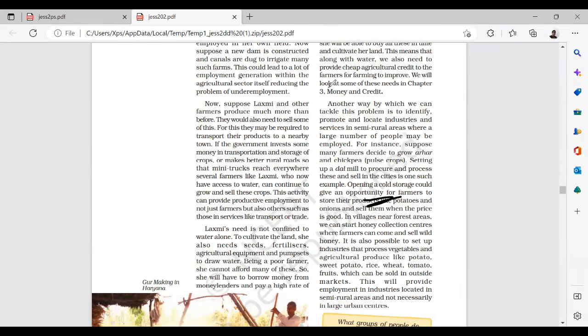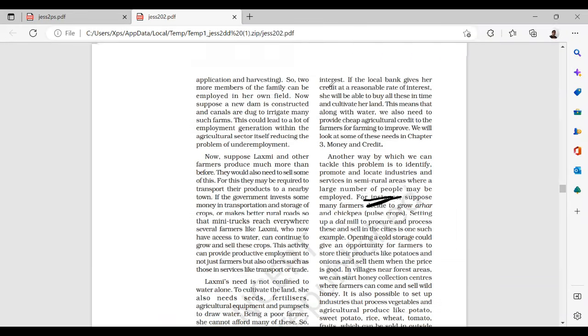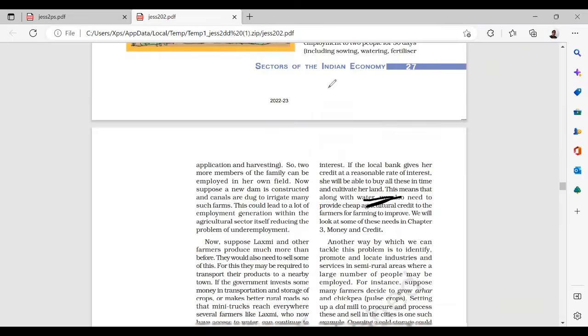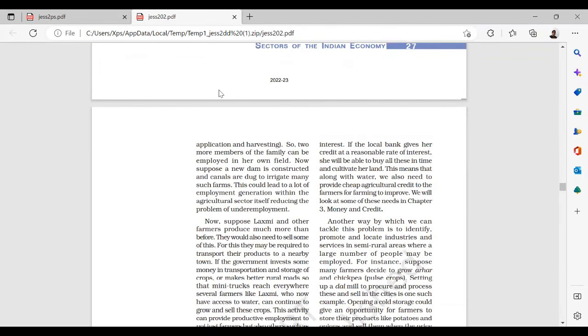Lakshmi's need is not confined to water alone. To cultivate the land, she also needs seeds and fertilizers. Being a poor farmer, she cannot afford them, so she will be borrowing money from the moneylenders and have to pay a high rate of interest, because moneylenders generally don't take collaterals, deliberately keeping in mind that they will charge more interest. Okay, so what could be a measure here?